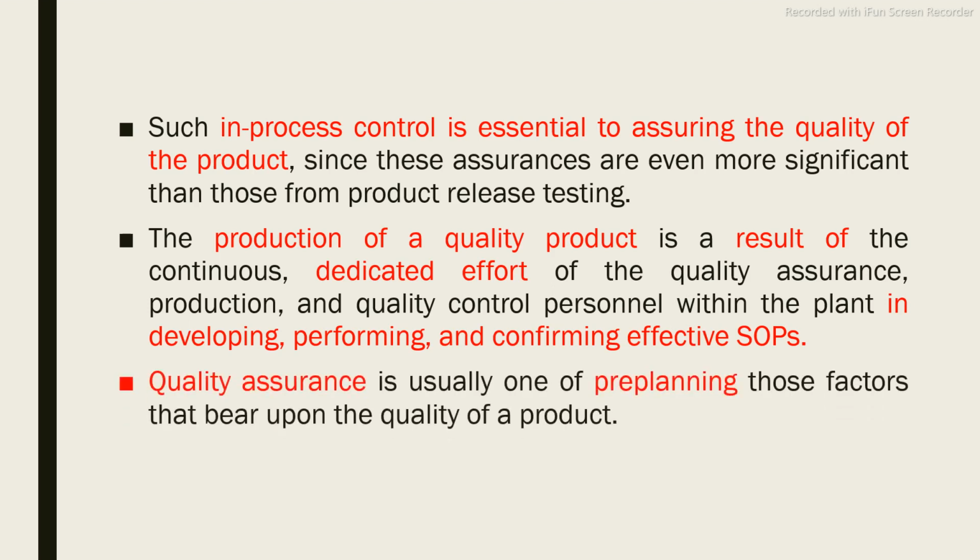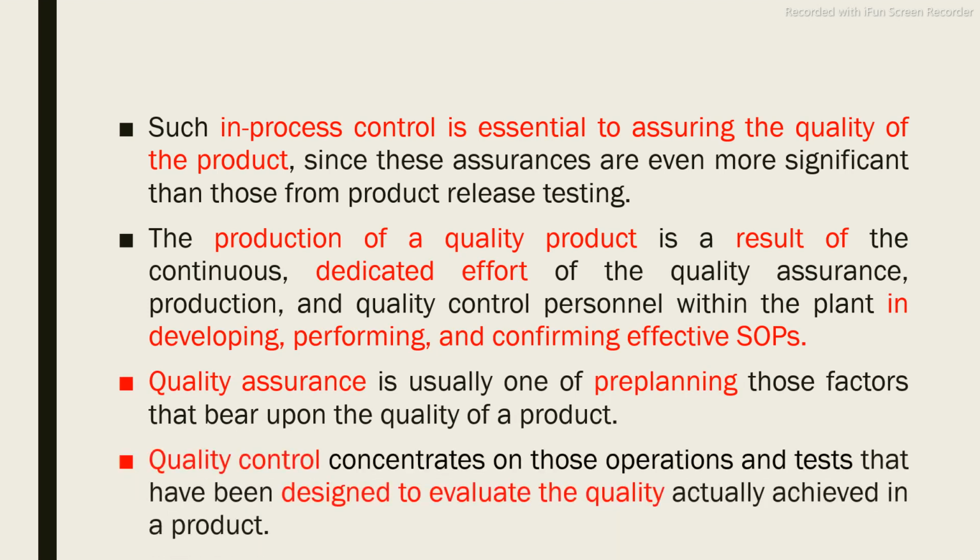Then quality assurance is usually the pre-planning of those factors that bear upon the quality of the product, and quality control is designed to evaluate the quality. So what is the difference between quality assurance and quality control? Quality assurance means before preparing, we pre-plan those factors that will affect the quality of the final product. That is called quality assurance. You are going to assure that if these steps are followed, you will get the quality.